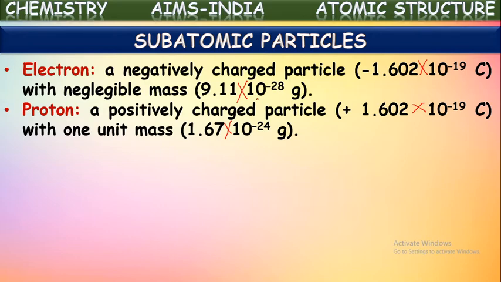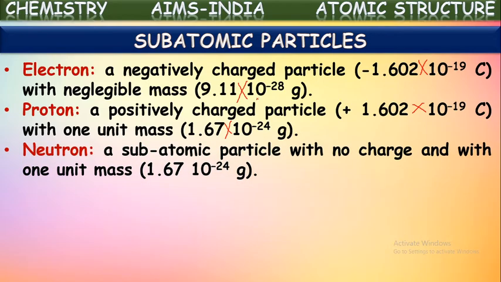So the mass of the proton is considered one standard unit. It is called 1 AMU, which is equal to 1.67 into 10 to the power of minus 24 grams. It is the mass of one proton. AMU represents atomic mass unit.